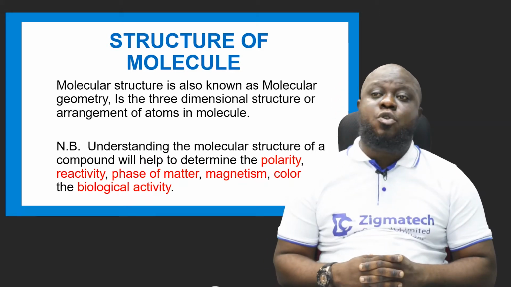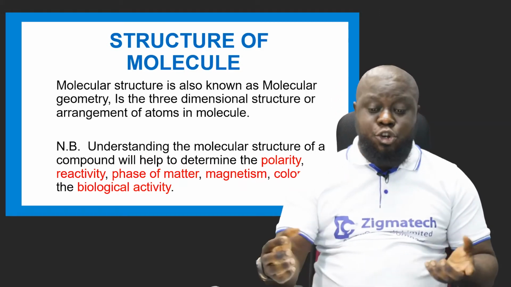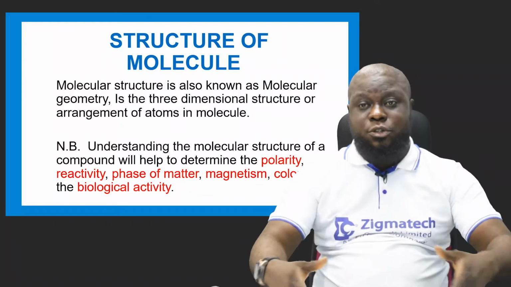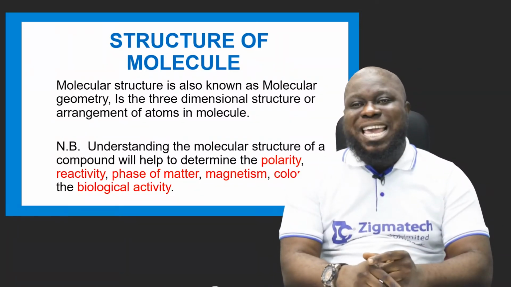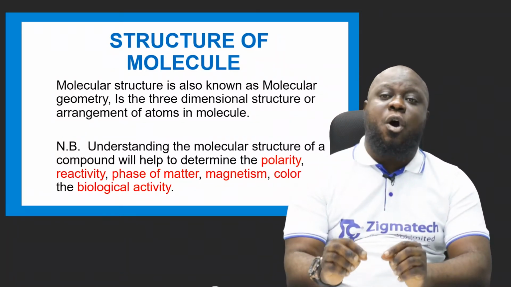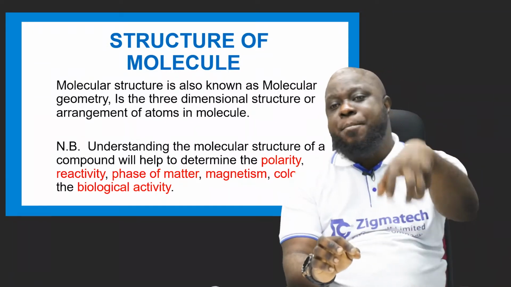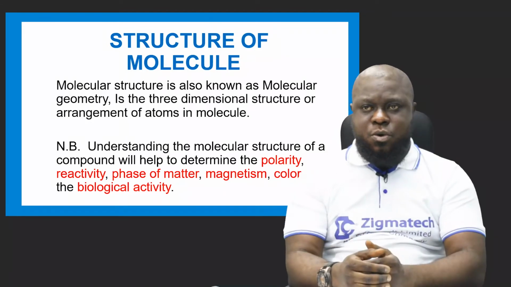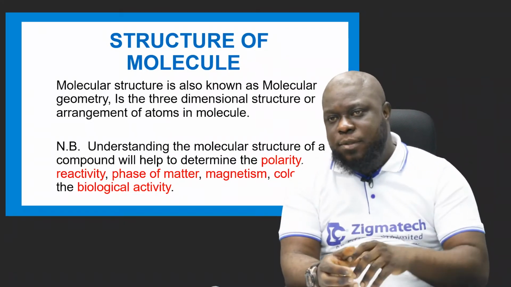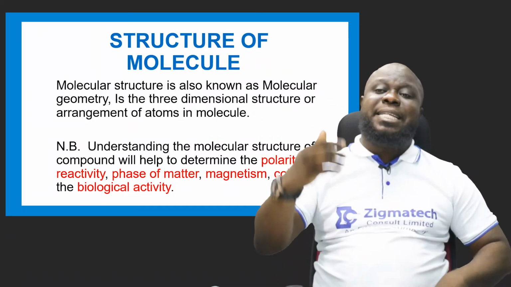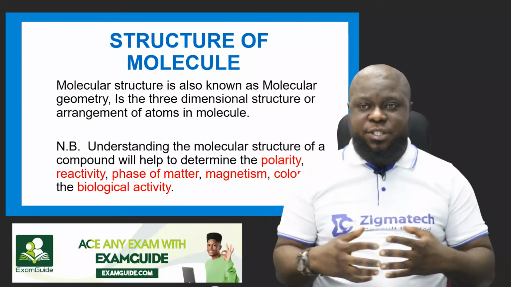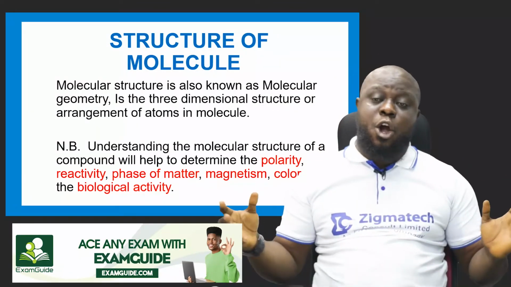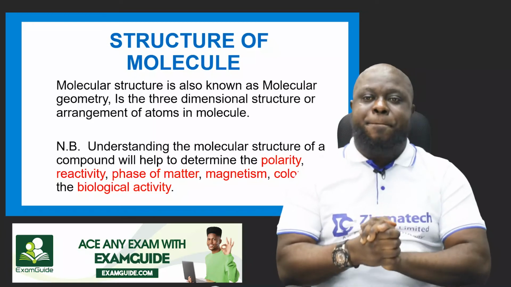Now, structure of molecule. Molecular structure is also known as molecular geometry. Geometry, we know that geometry talks about structures. It is the 3-dimensional structure or arrangement of atoms in a molecule. How these atoms are being arranged in a molecule is the structure of the molecules. Remember, I told you that the molecule cannot exist without the atoms. It is the atoms that come together to form the molecule.